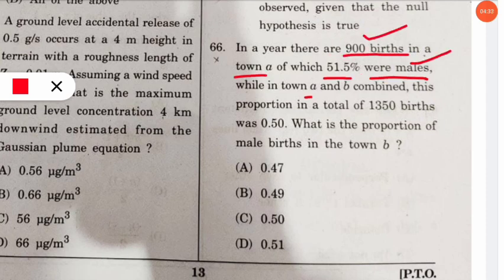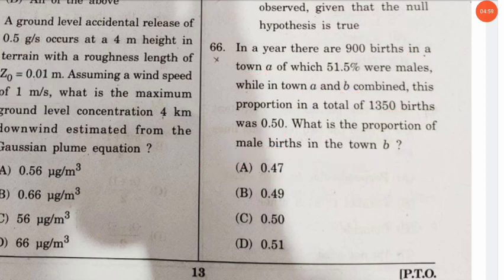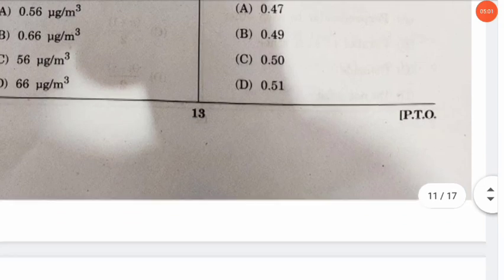While in the town A and B combined, this proportion, that means male percentage proportion, was 0.50 among 1350, that is total birth in town A and town B. So the question is asking what is the proportion of male birth in the town B. So you have to calculate it, and after that you will get the answer as option number A, 0.47. So this is the proportion, and here we will solve in some other video. As I said, here only we are dealing with the answer keys.